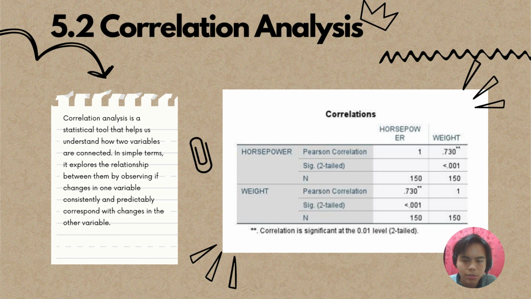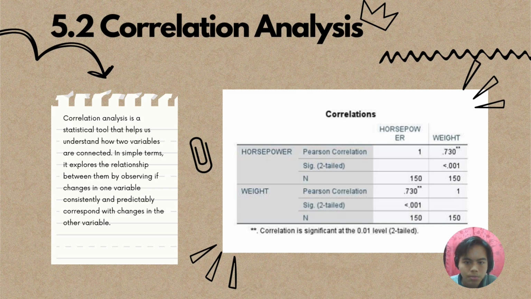Within the correlation analysis table formatted in SPSS, the examination of the Pearson correlation coefficient sheds light on the relationship between two key variables, horsepower and weight. Employing a Pearson correlation test, the objective was to scrutinize the existence of any visible relationship between horsepower and weight.